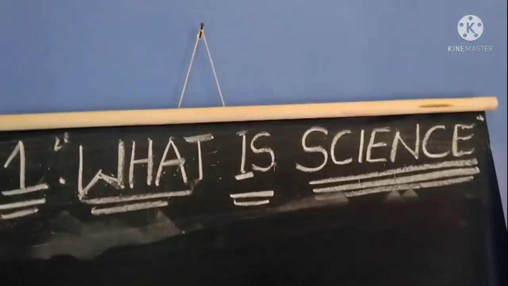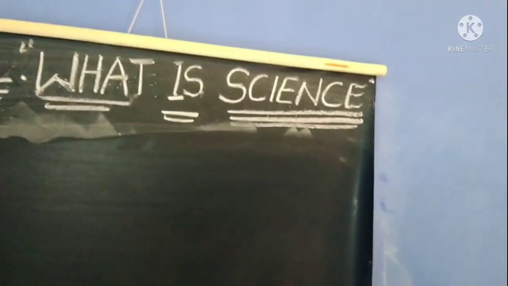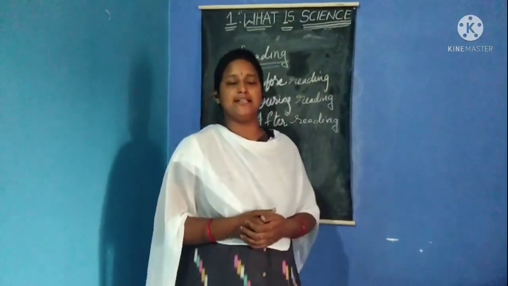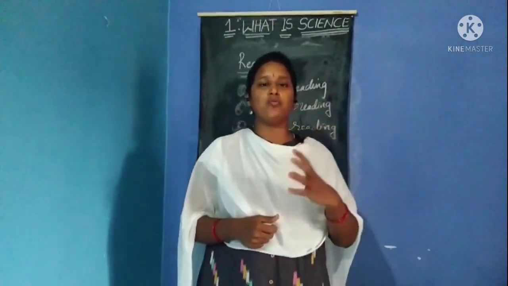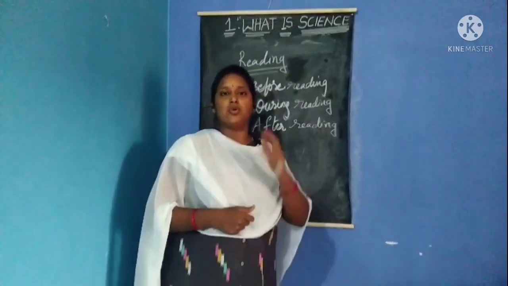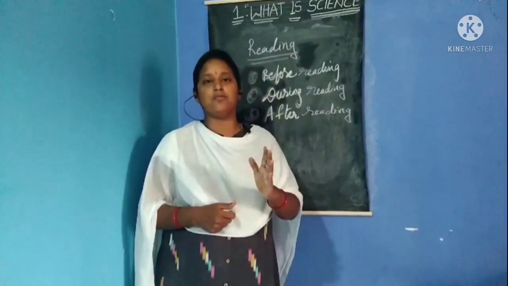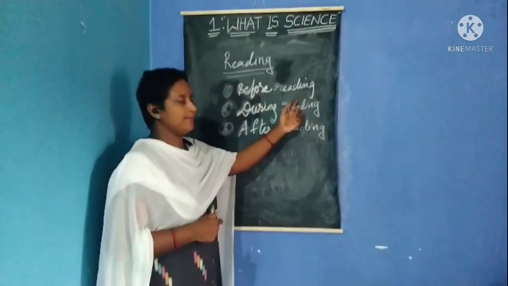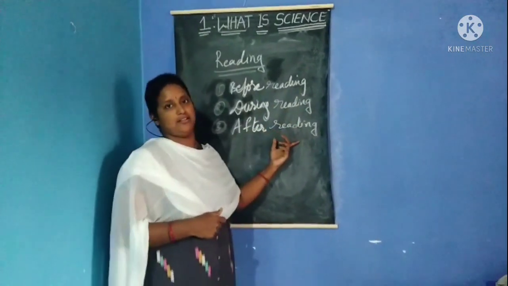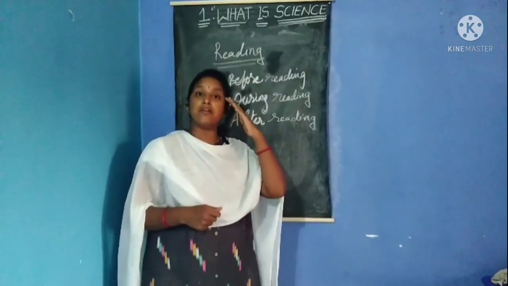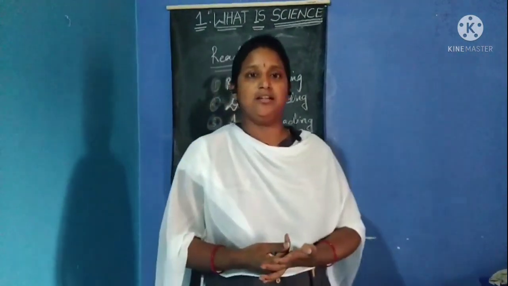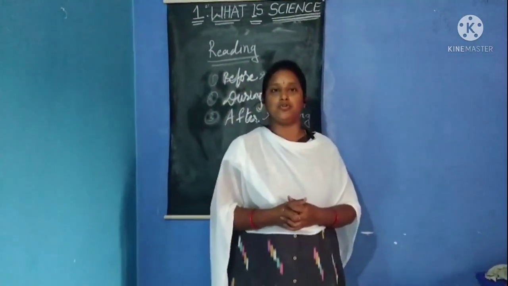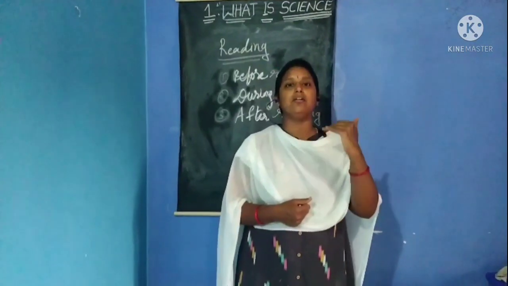Reading and writing are also equally important for a science student. If you are studying a science textbook, a science journal or a science magazine, you have to develop reading skills. Reading has to be done in three steps: before reading, during reading, and after reading. Before reading you have to think what you are going to read today, what the important topic is, and what knowledge you will gain about that topic. That you have to think before reading.